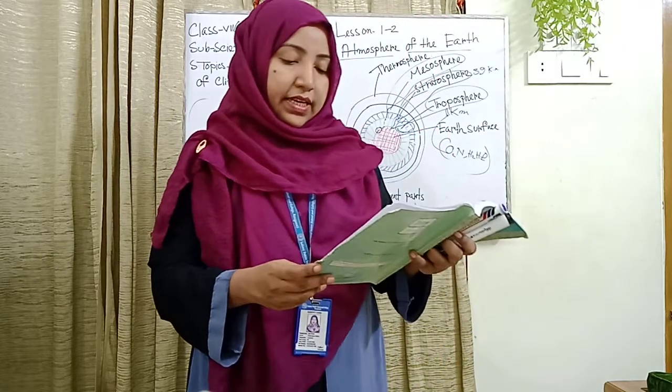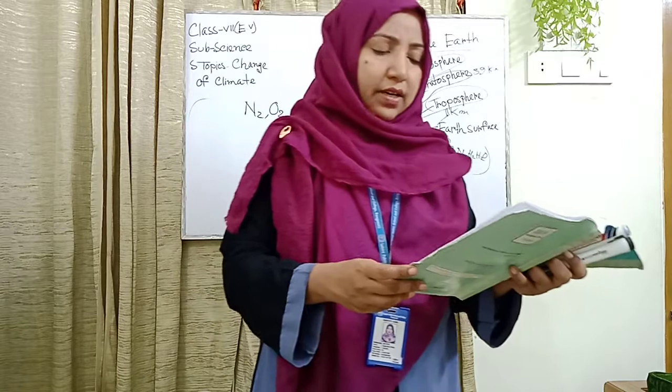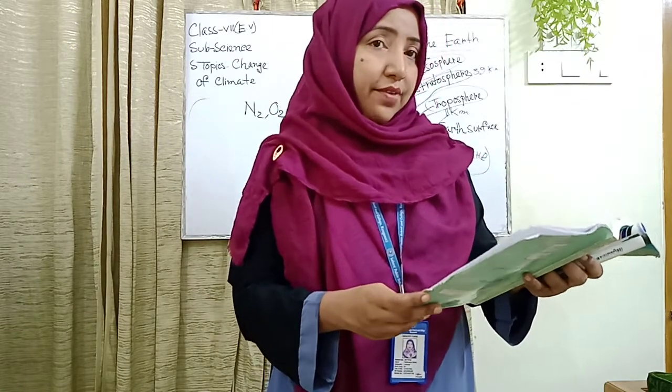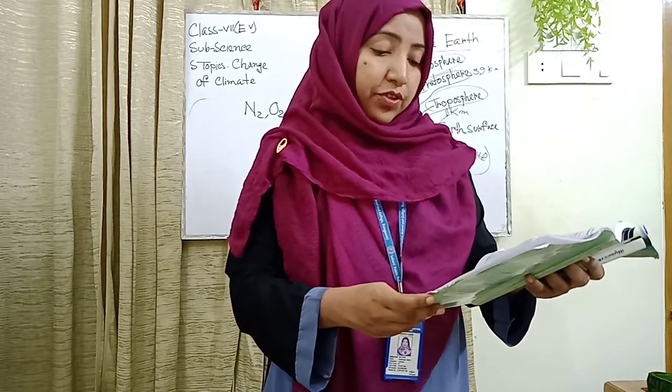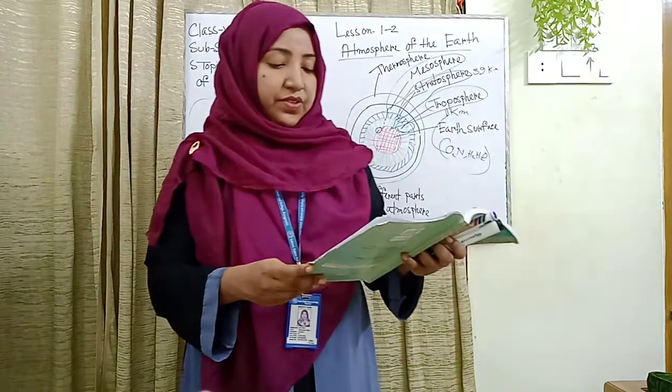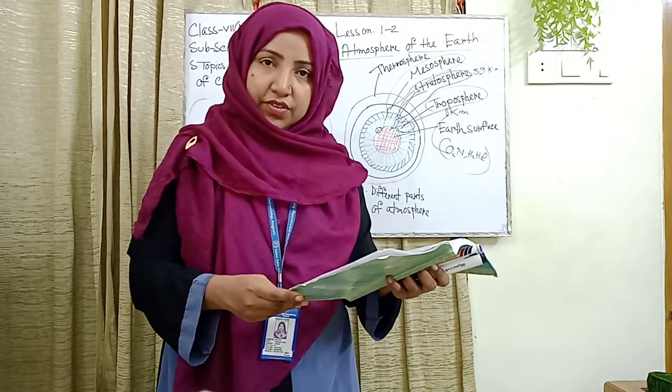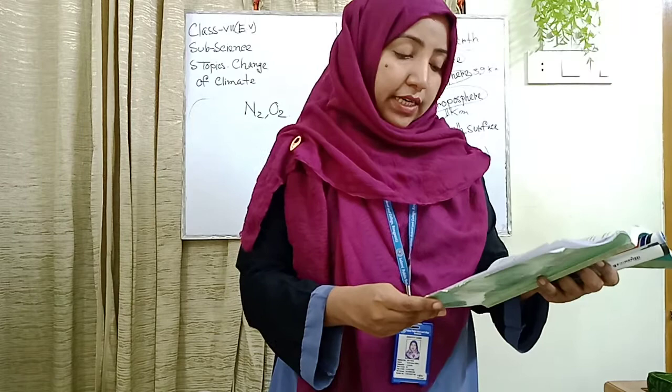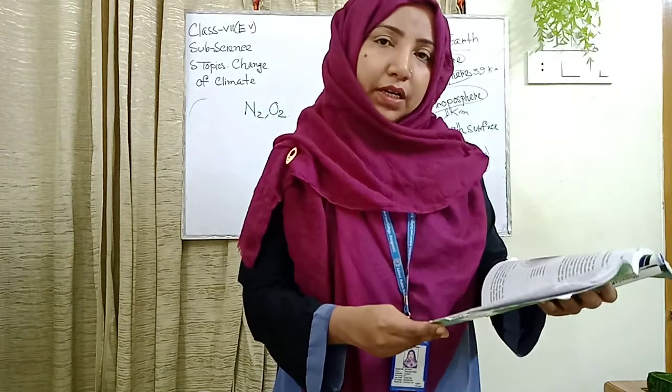What would happen if ice on the peaks of the mountains and polar regions melts without remaining deposited there? The quantity of seawater would increase. That would cause inundation of the coastal areas such as the southern part of Bangladesh.